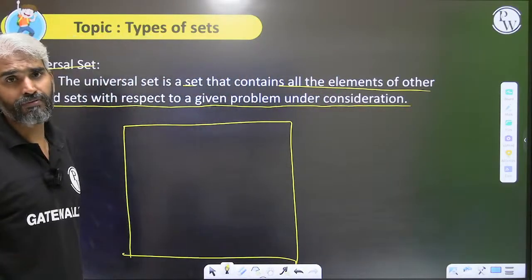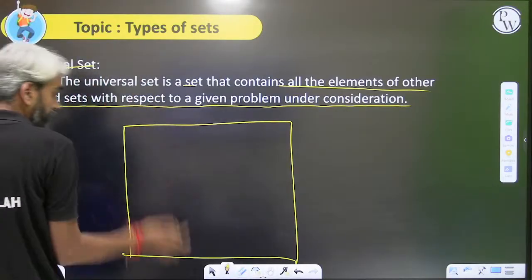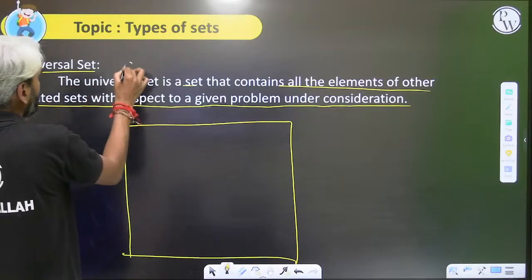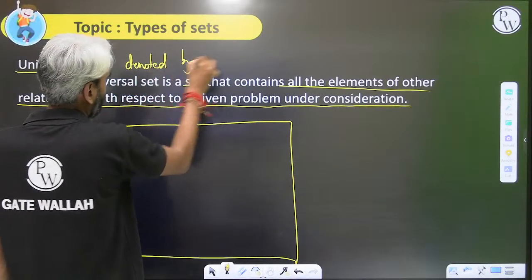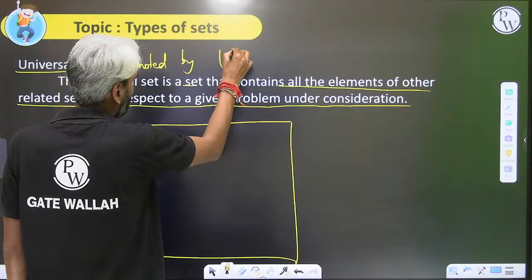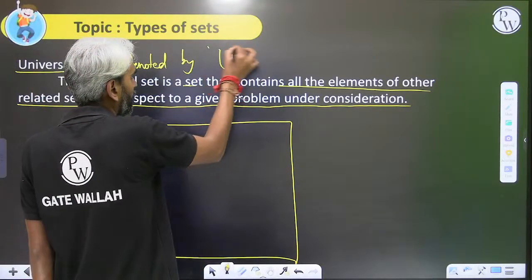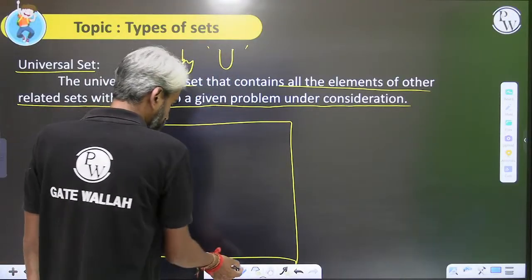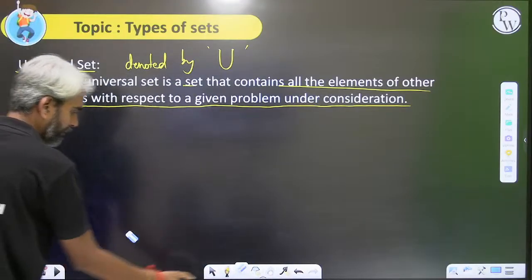How do we denote the universal set? Generally, the universal set is denoted using the uppercase letter U. Don't take this particular format; I'll explain the Venn diagram in the next class.